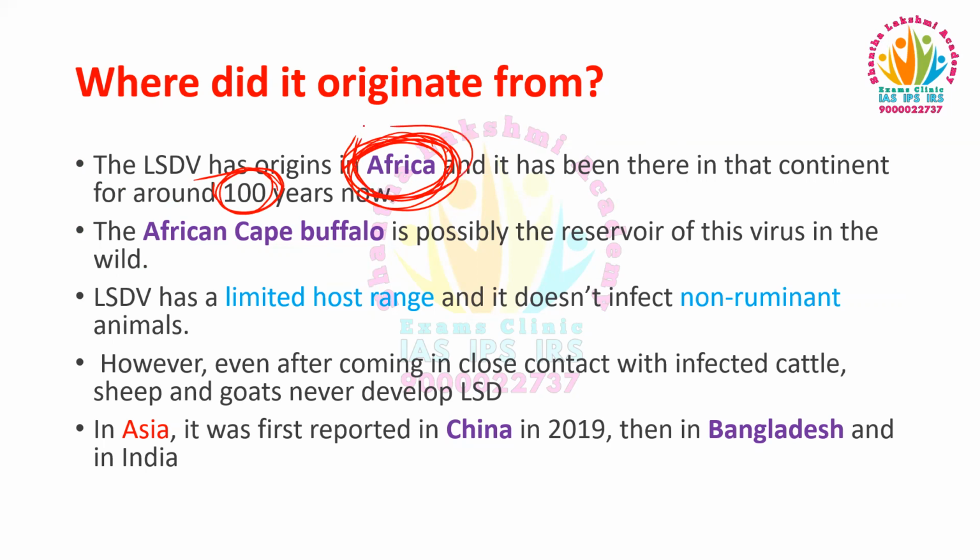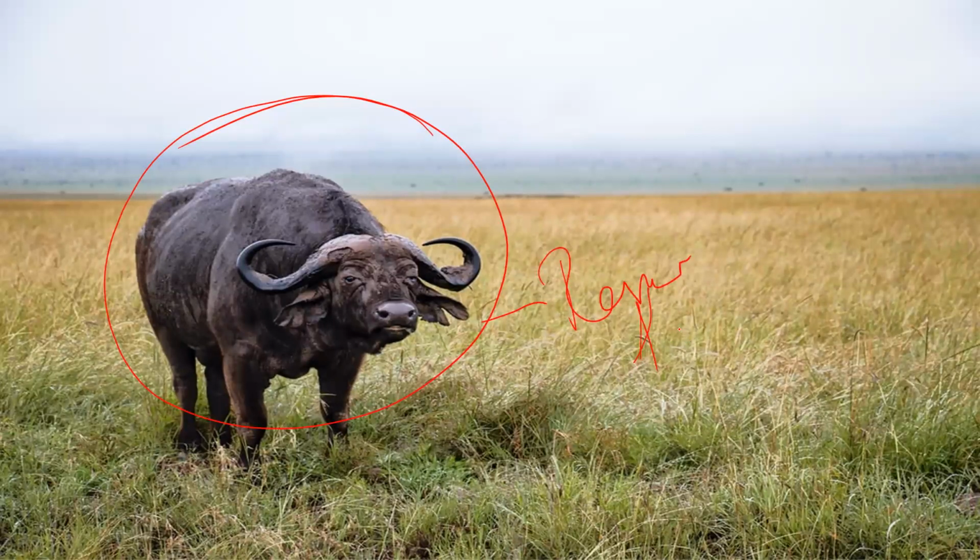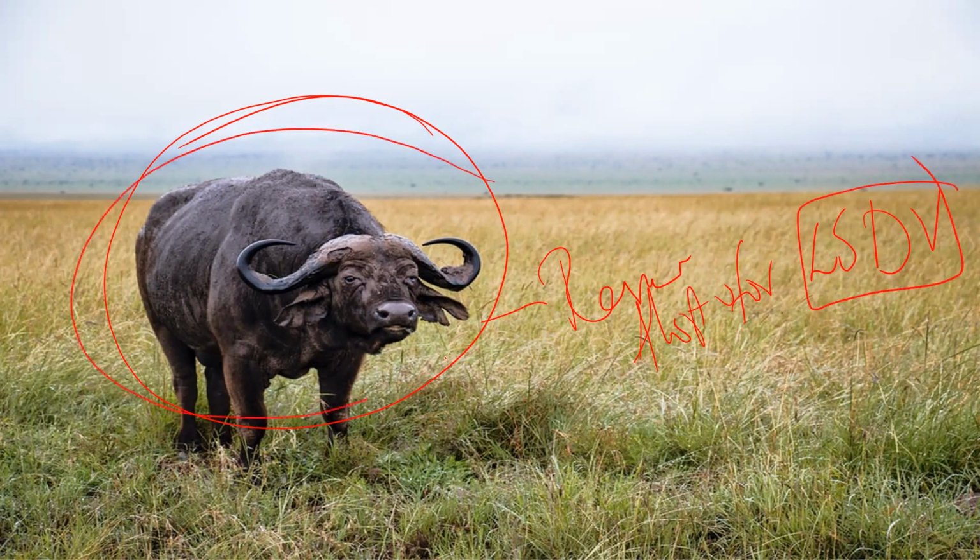And what is the reservoir of this virus? The African Cape buffalo is the reservoir. This is the African Cape buffalo, the reservoir or host for the lumpy skin disease virus. Which animal? African Cape buffalo.